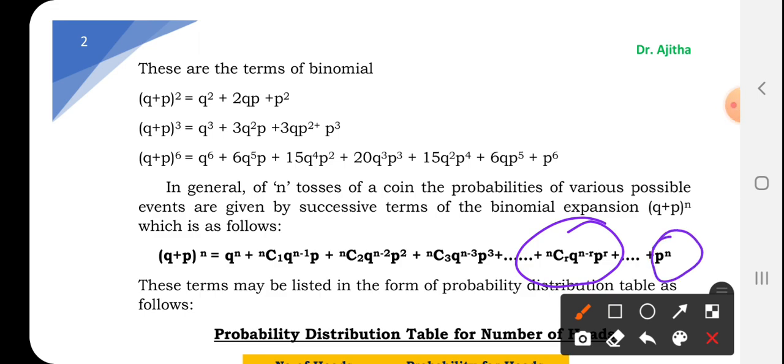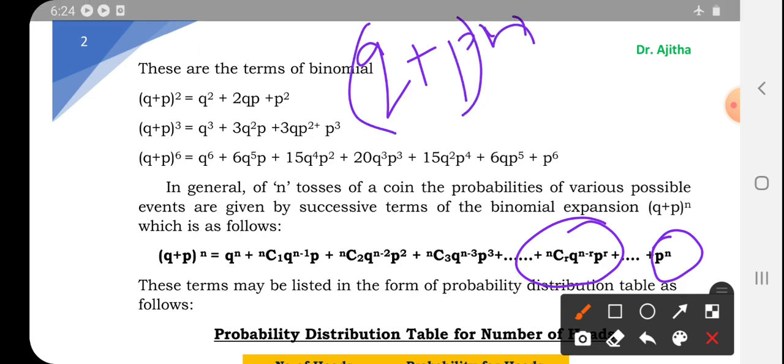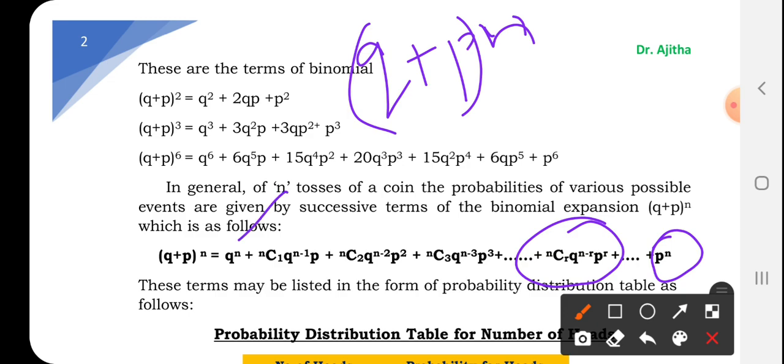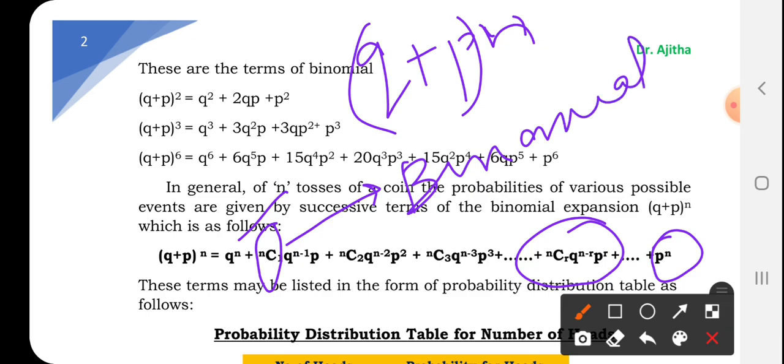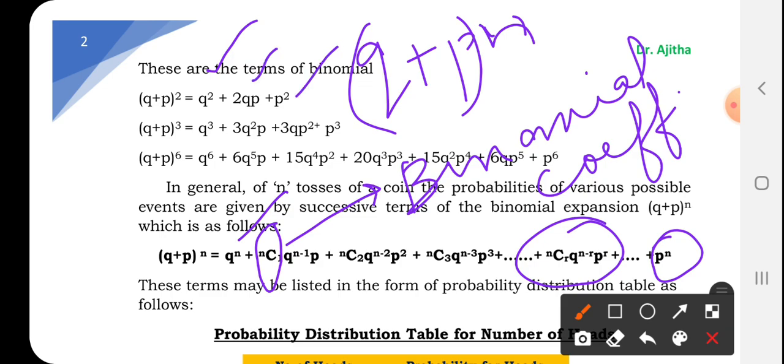You can see here, for example, it is (q plus p) to the power n. How are you going to write it? You start with the maximum, q to the power n. In the next term, you write nC1, which is the binomial coefficient. This is known as the binomial coefficient. Then q to the power n minus 1. You can see in each term, like here it is q square, in the next term q1, then q0. Likewise, in the first term p is 0, then p1, p2, p3, p4 till pn it will be going. That is what I have written in this formula.